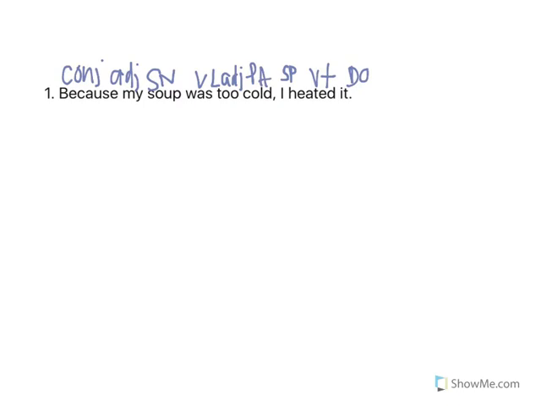Alright, so let's diagram this one. And let's see if you guys remember. The one that goes on top is not necessarily what comes first in the sentence, but it's going to be the independent clause that you diagram on top. So I heated it. The subject is I. Heated is the verb, transitive. And we know how to diagram this.